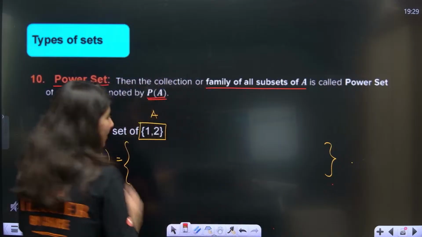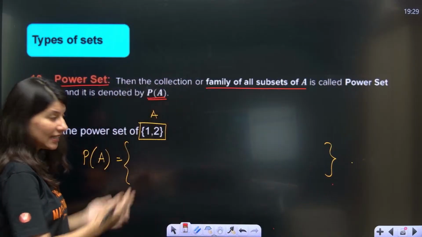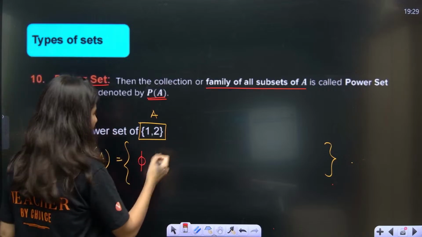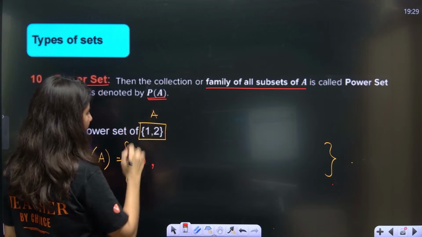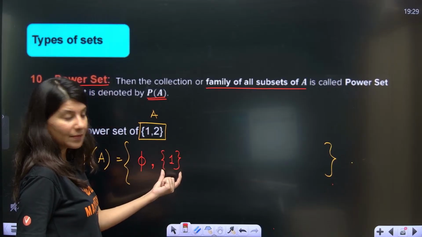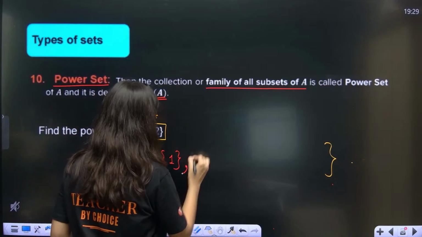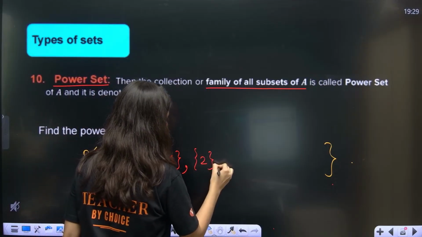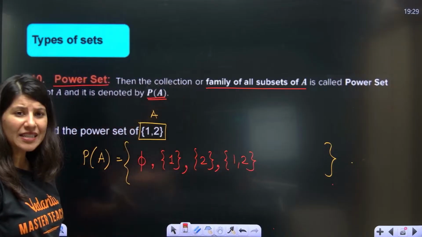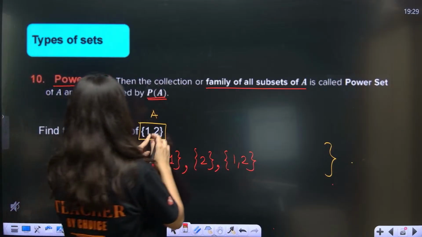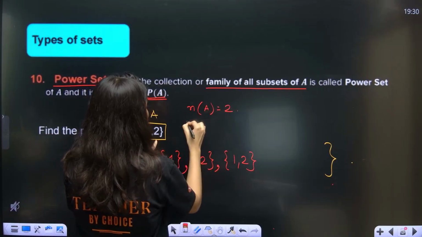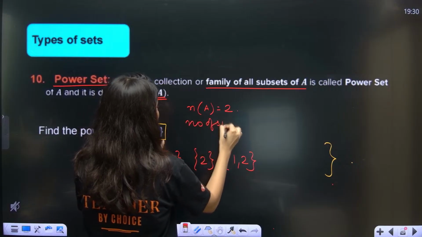Yes, so now I will list all the subsets in this curly bracket. The null set, first of all, is a subset of all the sets. Then we have a set, this is a subset of this. Then we have this 1, 2. That's it. How many subsets are possible, by the way? So the cardinality of A is 2. So the number of subsets will be what?